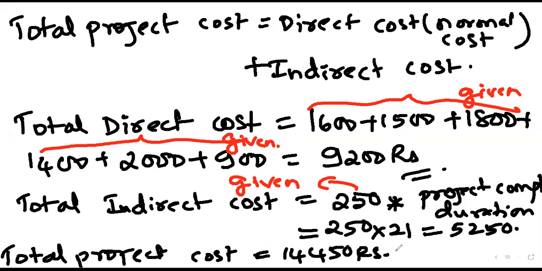All right, so we'll just stop here. The project has to finish in 21 days. Total money spent is 14,450. Okay, so this is the total budget for this particular project. Now the project manager's challenge is to reduce the total project duration from here onwards. The project completion duration also has to reduce, and the project cost also should not increase. All right, so this has to happen.